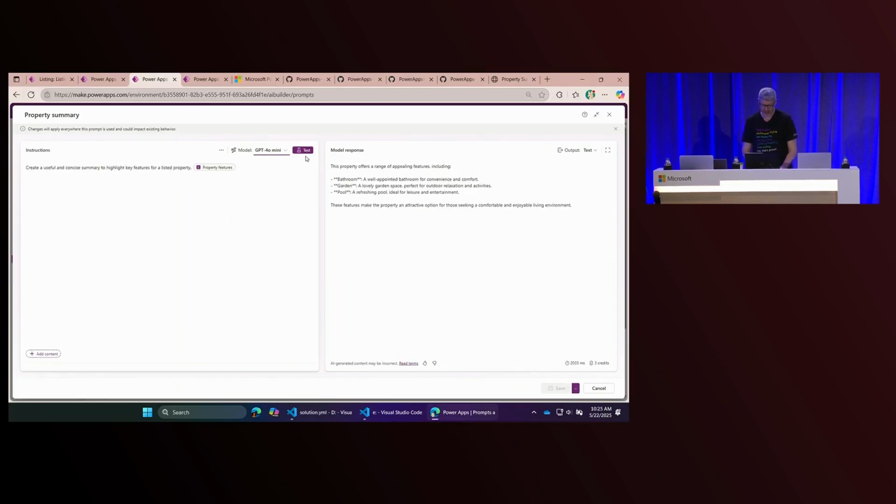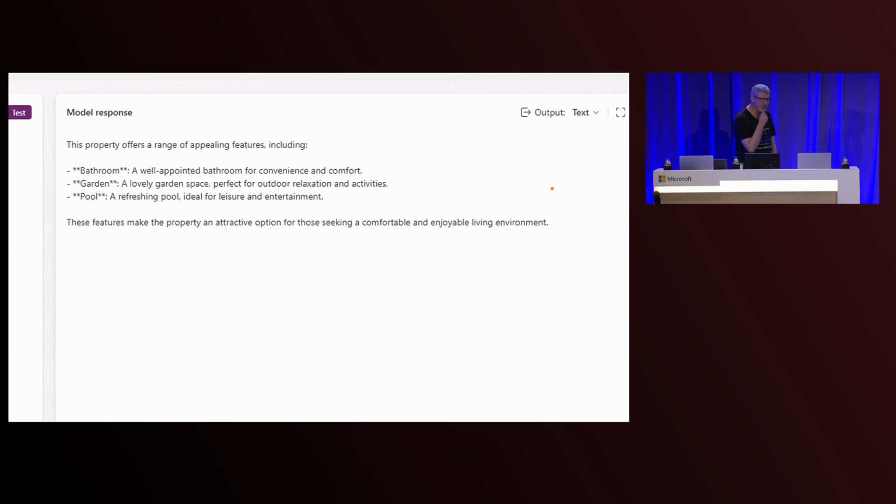If I run the test of this, this is the kind of response the model is going to give me back. I'll zoom into that. Basically, it has given me some markdown. My markdown has taken those key facts I had around a property and returned them as markdown. My JavaScript is going to convert that markdown to something visible as a modal dialog on my screen.